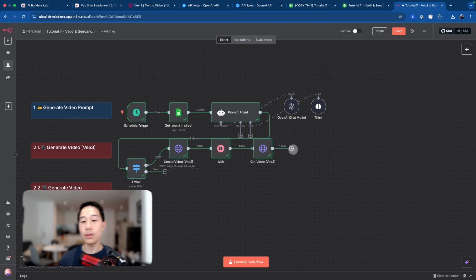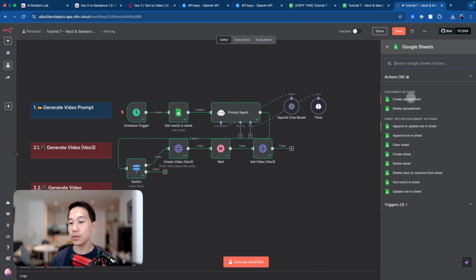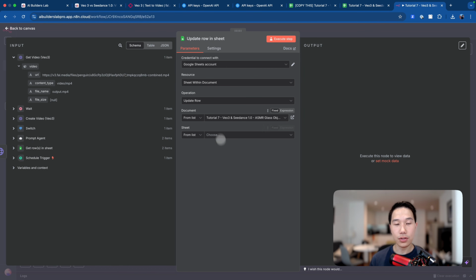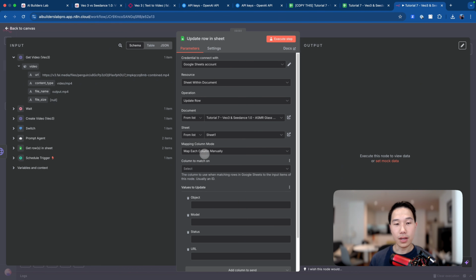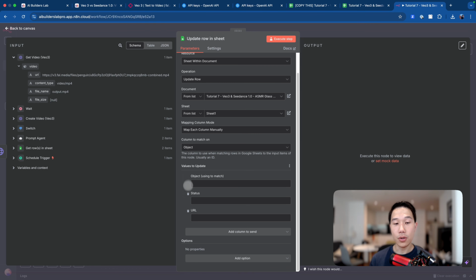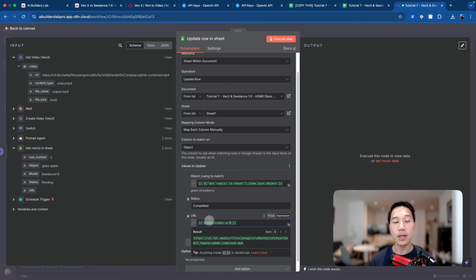The last step is to log this file back to our Google Sheet. So we set this Google Sheet node to be update row in a sheet. Again, we'll pick the same Google Sheet document that we have, and also pick the sheet label. This time we'll map each column manually, and set the column to match on to be object. We'll delete this model field, go back to get roles, and put this object field here. Then we'll set the object to be completed, and the URL will be the final URL that we get back from the node.